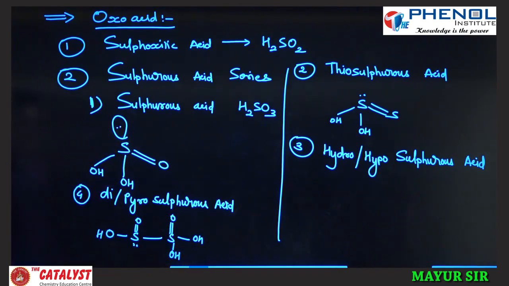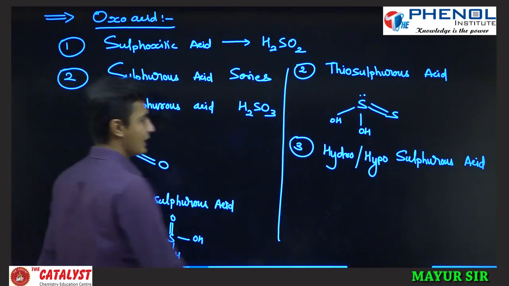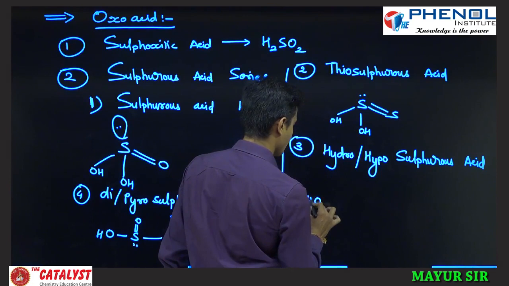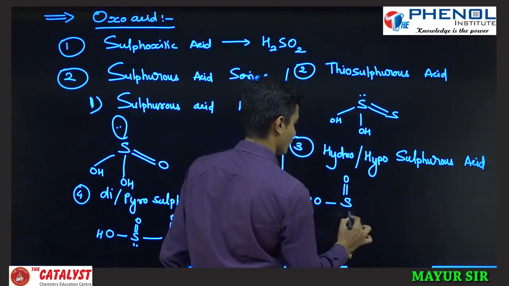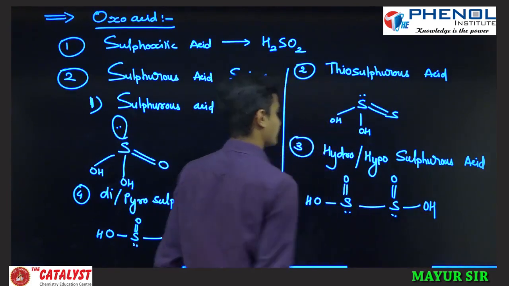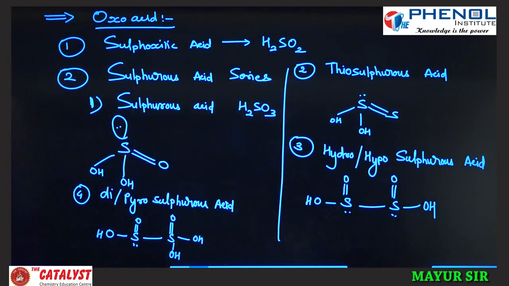And if you write hypo or hydrosulfurous acid, then it would be OH, S double bond O, lone pair, S double bond O, lone pair, and OH. This one is the hyposulfurous acid. I think we are clear on this.